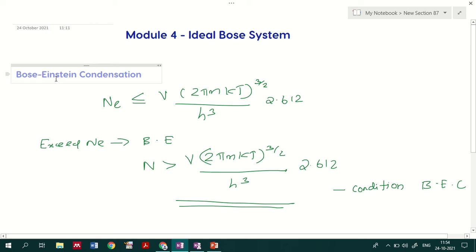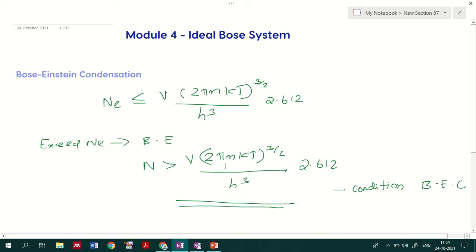Now, in order for this Bose-Einstein condensation to occur, the total number of particles should be greater than this limiting condition. Why is that so? It is because the particles, after completing this limiting condition, will come to the ground state level. If the total number of particles is greater than Ne, the number of excited particles, then the remaining particles will come to the ground state level. So it requires more particles than this limiting condition; only then will Bose-Einstein condensation occur.